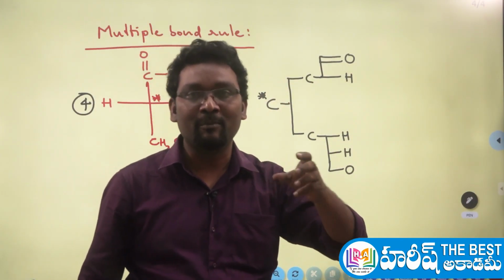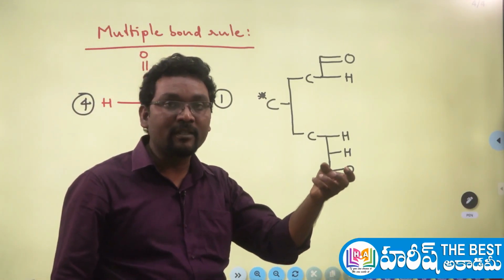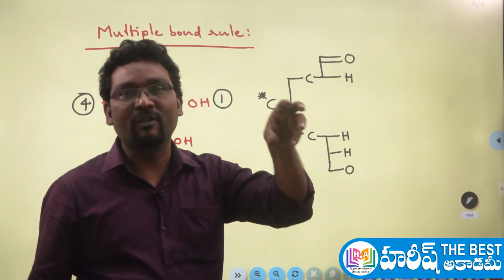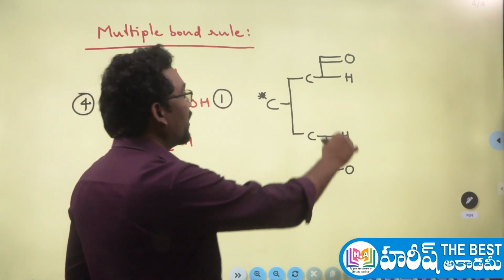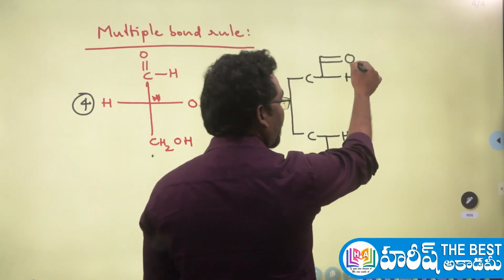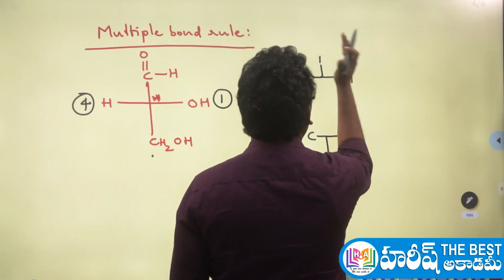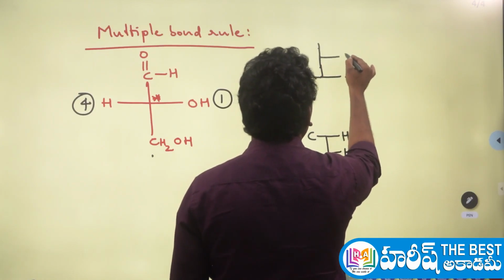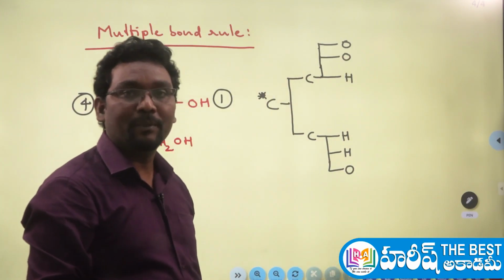So in case the multiple bonds are there, what to do here? You have to consider that neighbor atom existing equal number of times of the bonds present in that atom here. That's all, quite simple. So here, since oxygen is having the double bond, you have to consider oxygen is existing twice. That is the reason why I am writing this oxygen for the 2 times. That's all, quite simple. Clear?